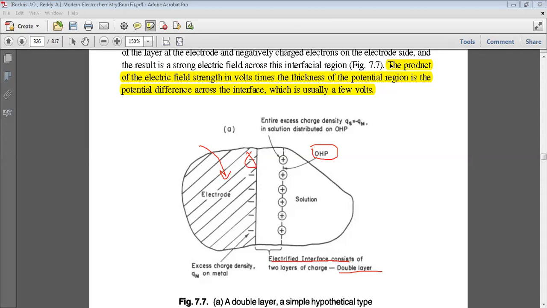One more thing is that the product of electric field strength and thickness gives a potential, so we can define the potential difference. The potential difference will be simply equal to the electric field multiplied by the thickness.